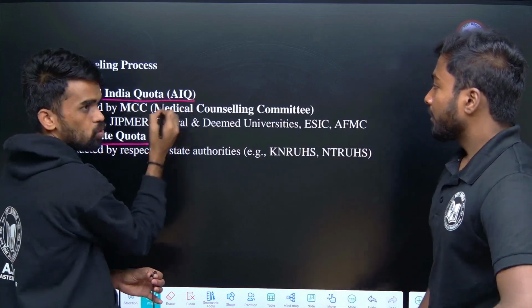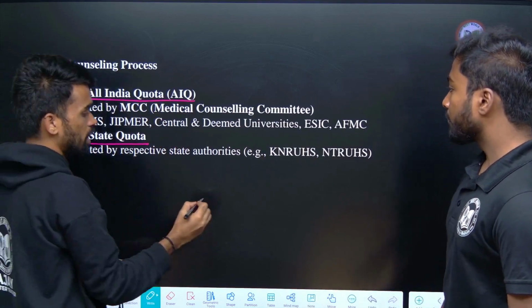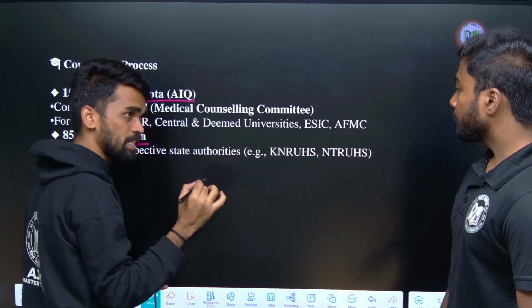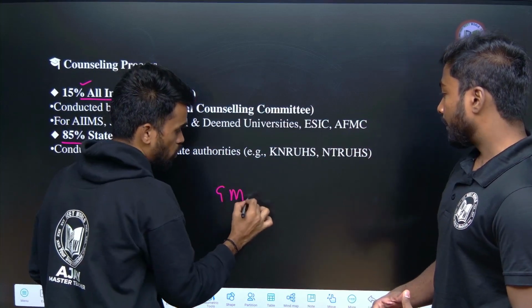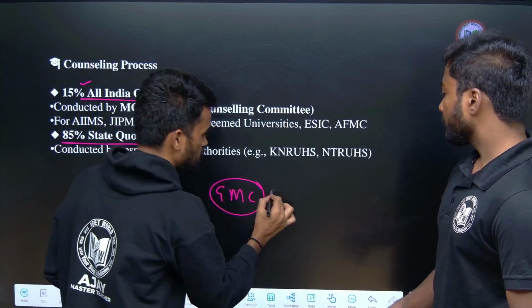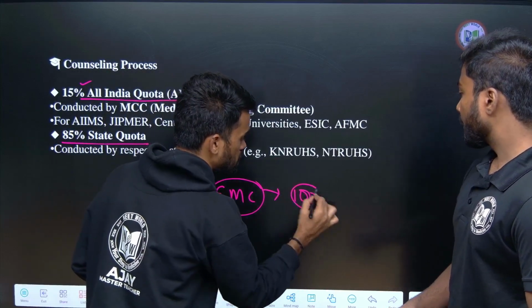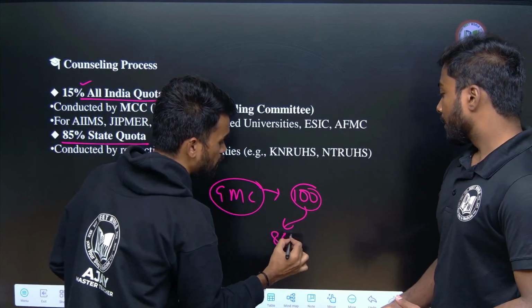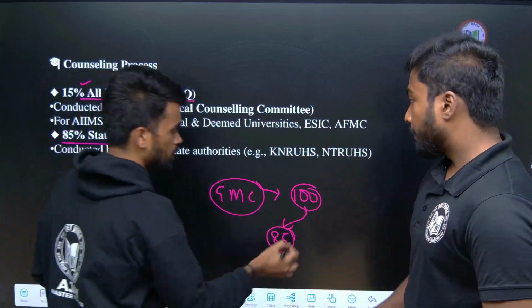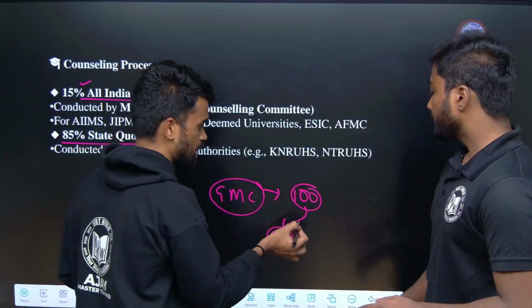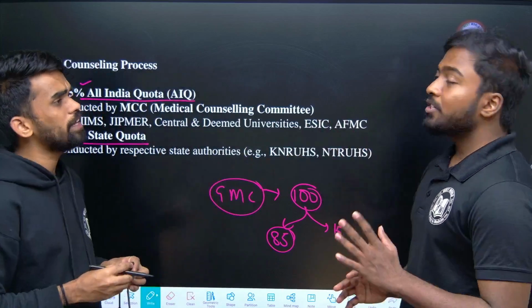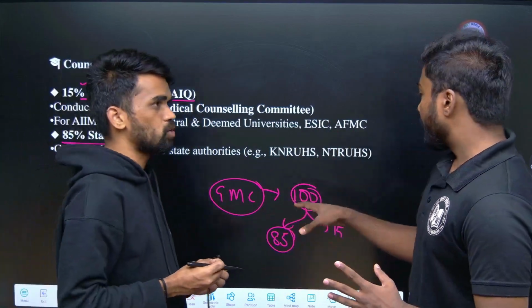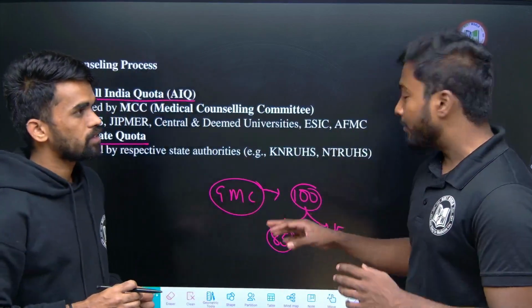In every state, for example Telangana, we have Gandhi Medical College. Say there are 100 seats. Of these 100 seats, 85 seats are for Telangana state. That is the basic idea I am giving. The 15% seats are for the All India quota, for non-state people: other than Telangana, they will provide 15 seats.